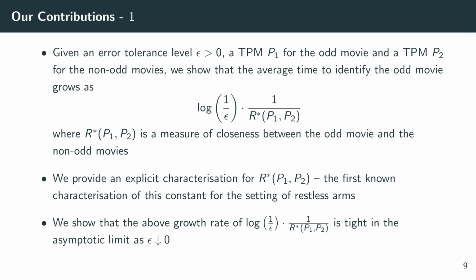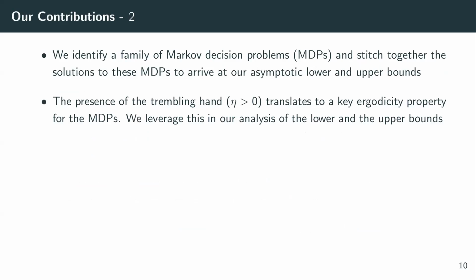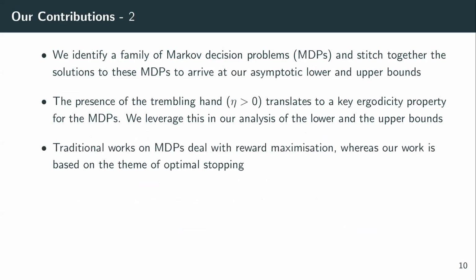We in fact show that the above growth rate is tight in the asymptotic limit as epsilon goes to 0. In our analysis, we identify a family of MDPs, and we stitch together the solutions to these MDPs to arrive at our asymptotic lower and upper bounds. The presence of the trembling hand translates to a very important ergodicity property in the context of MDPs, and it is this that we leverage in our analysis of the lower and the upper bounds. Now, typically when we think of MDPs, we are reminded of the notion of reward maximization. In contrast to a theme of maximizing rewards, our work is based on the theme of optimal stopping, which simply means that we are interested in identifying the location of the odd arm or the odd movie as quickly as possible, and we would like to stop further sampling.